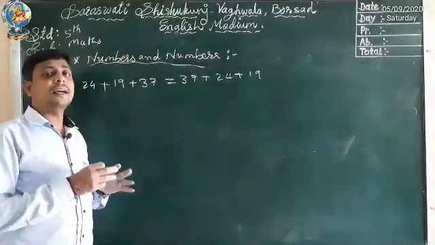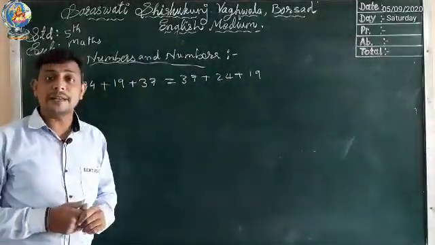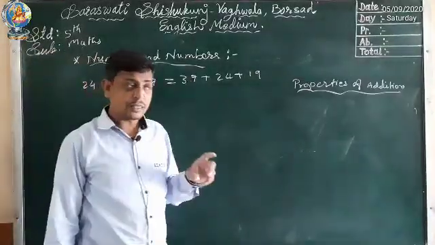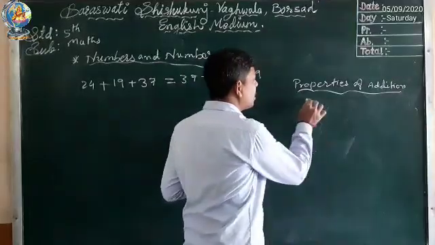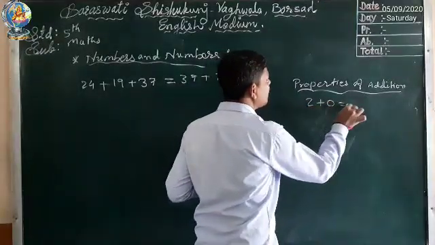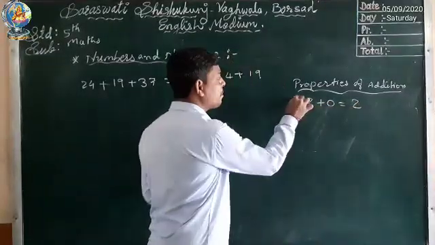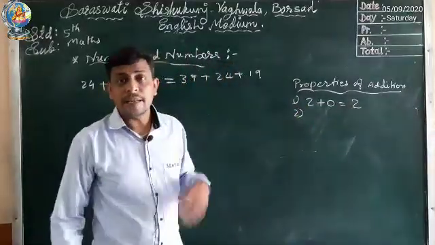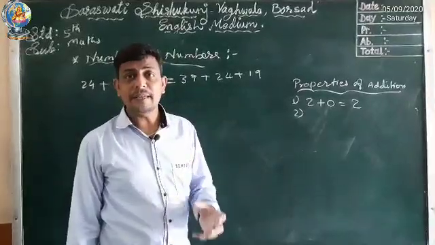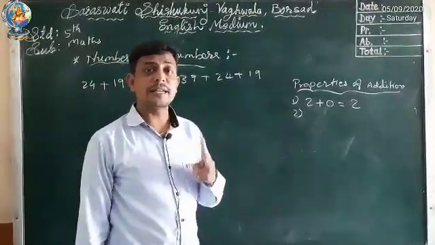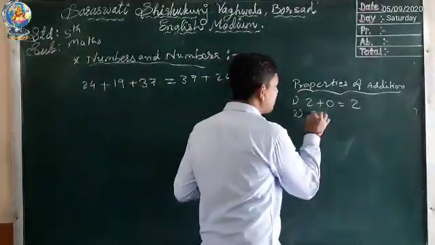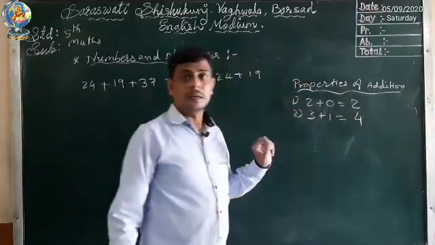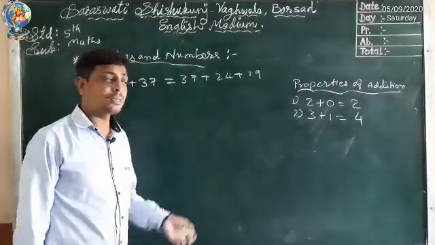In third standard we learned the properties of addition. Three properties we learned. Which are the three properties of addition? When we add any number with 0, we get the same number. This is property number 1. Property number 2: when any number is added with 1, we get the next number. And property number 3 was